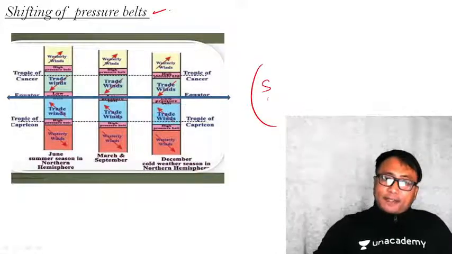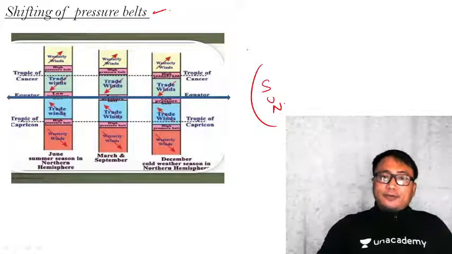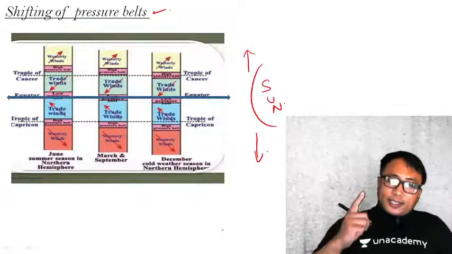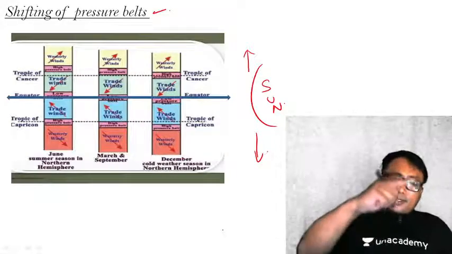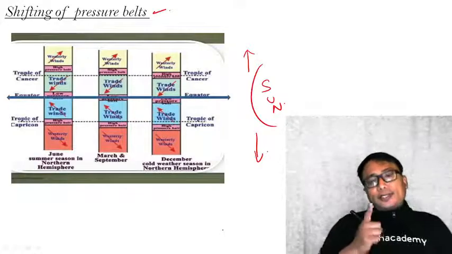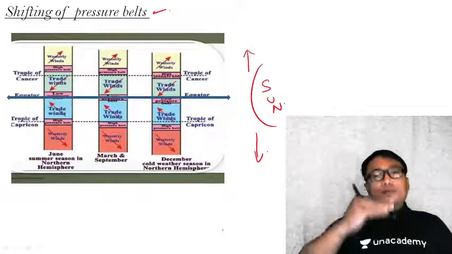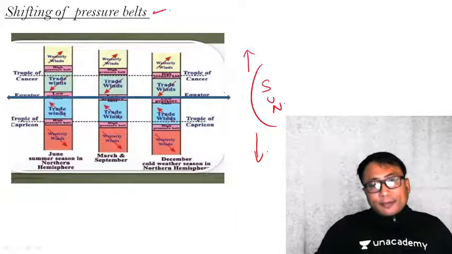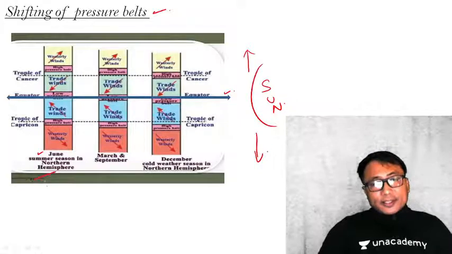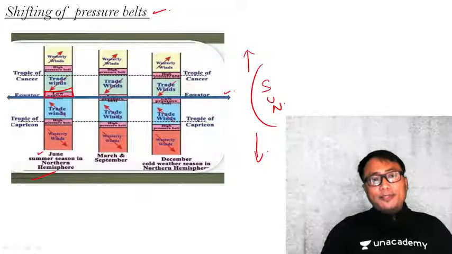Say for example, I have a sun here. There is an apparent shifting of the sun insolation to the north as well as to the south depending on the season. And since the sun insolation and the pressure belt on the earth's surface are directly correlated to each other, whenever there is an apparent shifting of the sun insolation north or south, the pressure belt will also change. Yesterday we have seen how a pressure belt changes. You see here, during June, that is during the summer season in the northern hemisphere, the pressure belt moves up like this. Kindly follow the pointer.